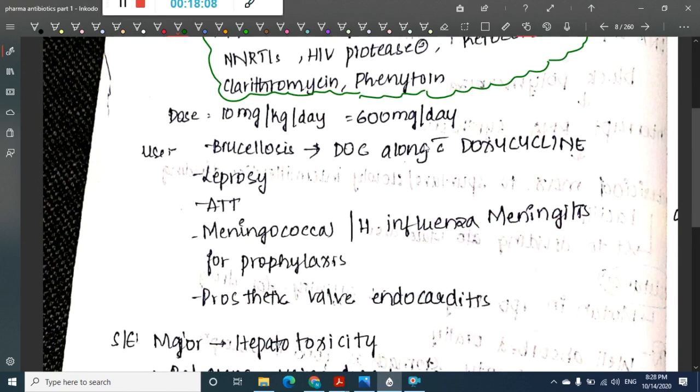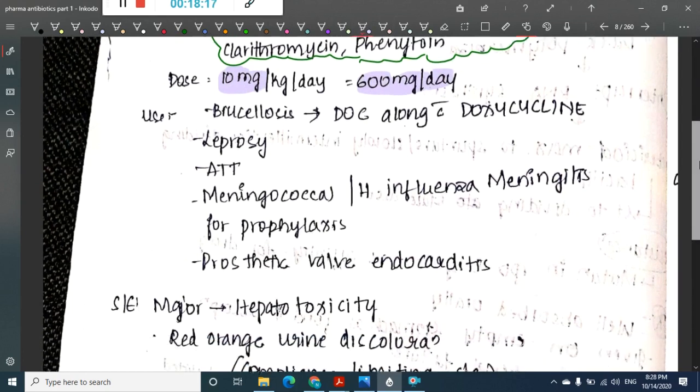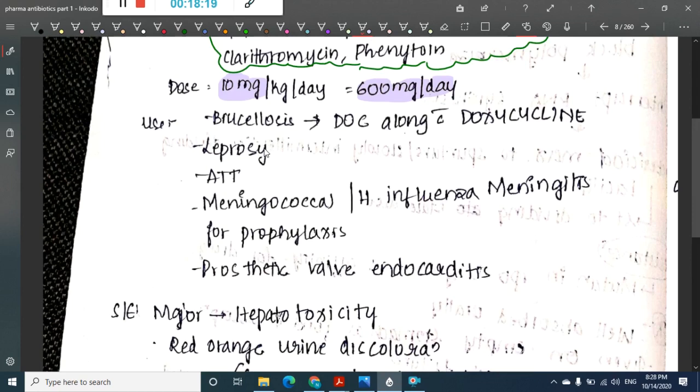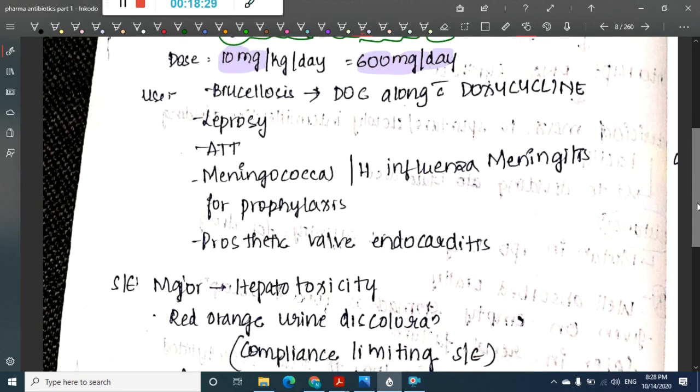Right, what is the dose? It can be used in the dosage of 10 milligrams per kg per day, that is 600 milligrams per day is given. Then we can use it in brucellosis, leprosy and ATT, that is anti-tubercular treatment. You can use it in meningococcal or Haemophilus influenzae meningitis.